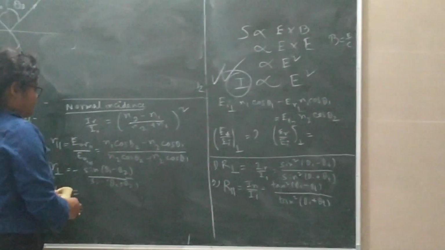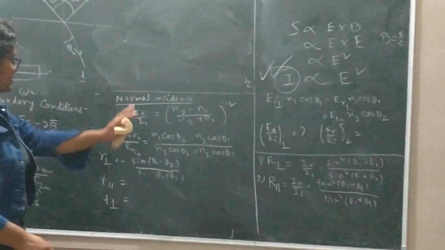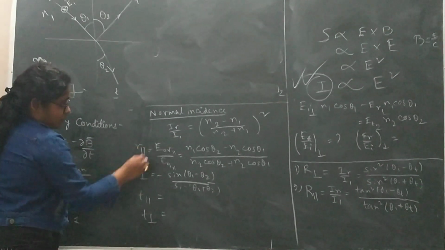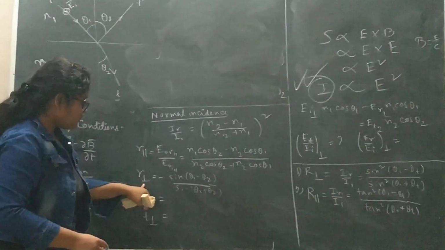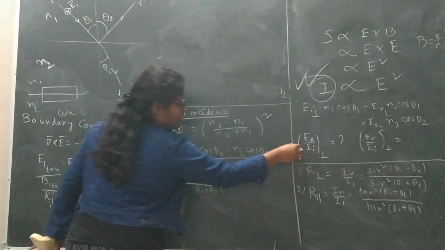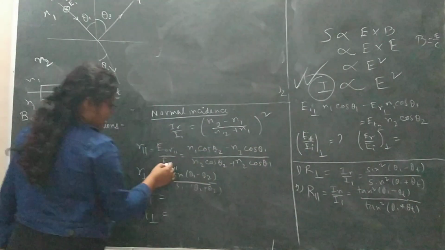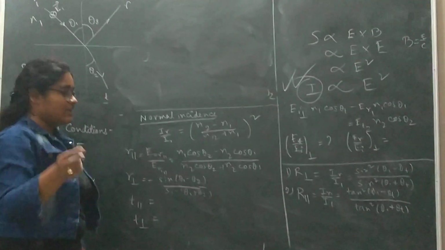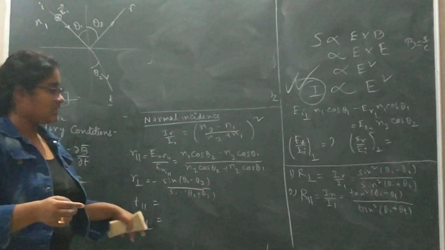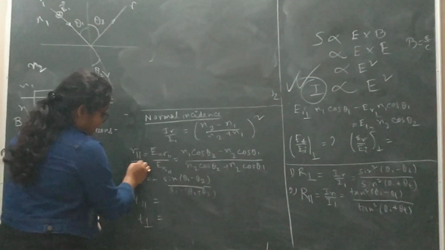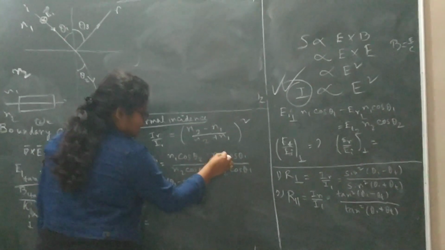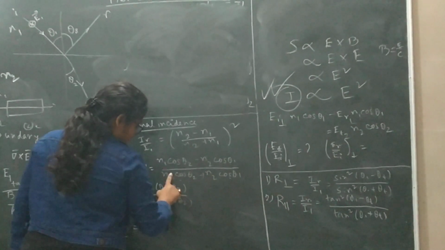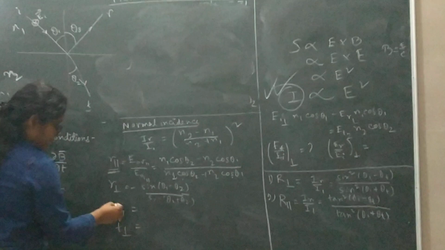Here, I haven't derived it, I just write down the formulas. You get the R parallel components like this. R perpendicular is E naught R by E naught I; I just note here that the notation E_T I used here as E naught T, and E_I as E naught I, because E naught usually represents the amplitude of the electric field. For the parallel components you get (n1 cos theta 2 minus n2 cos theta 1) by (n1 cos theta 2 plus n2 cos theta 1), and so on.